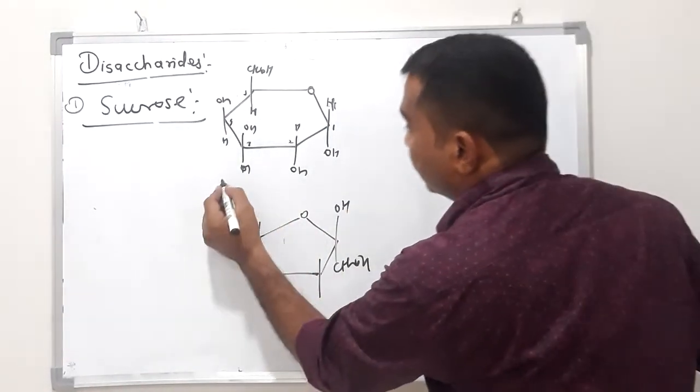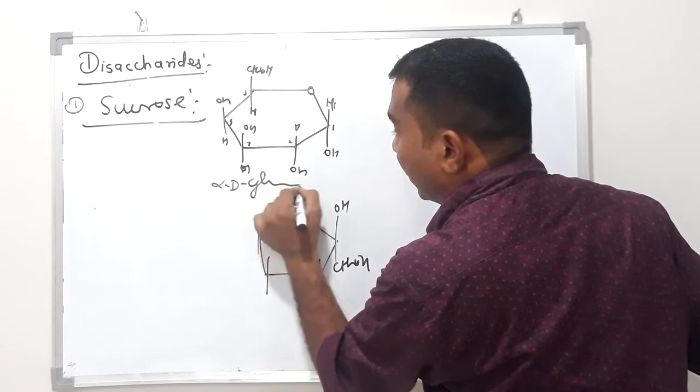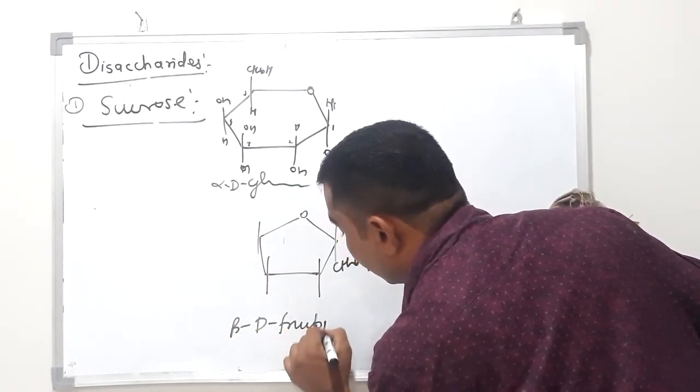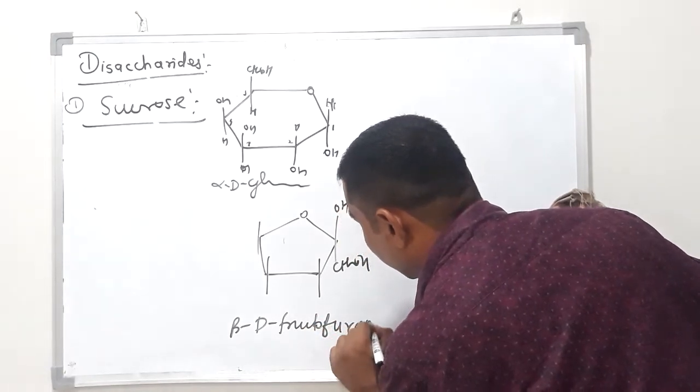This is alpha D glucopyranose, and this is beta D fructofuranose.